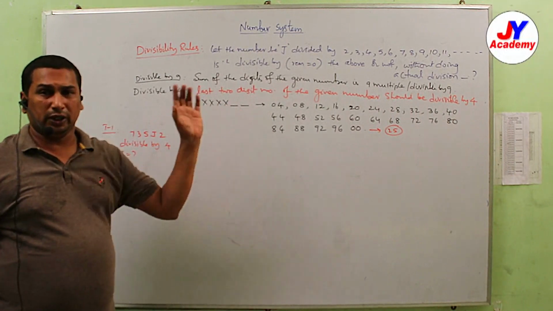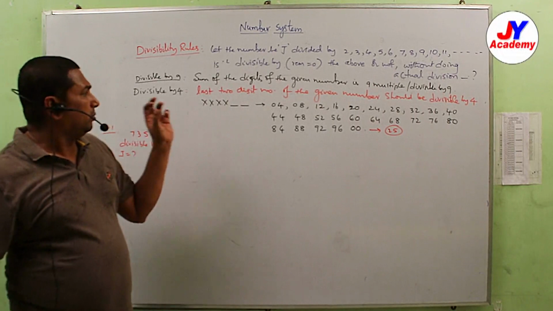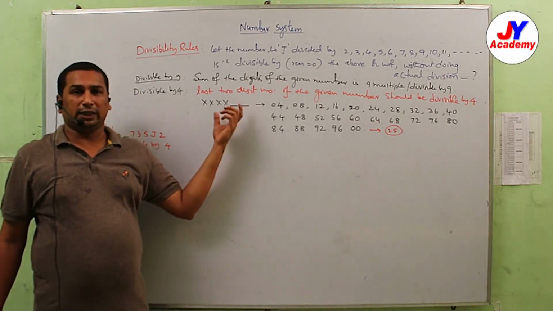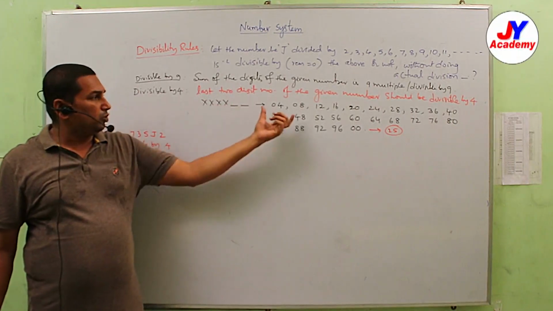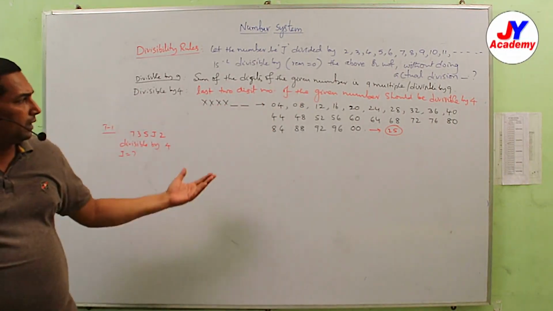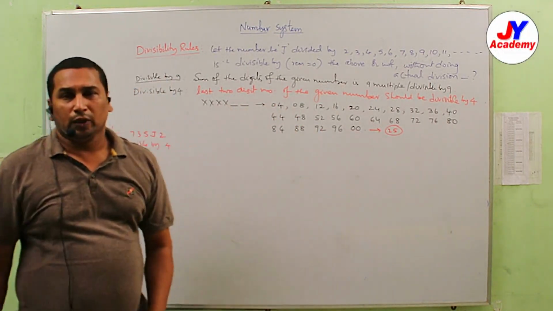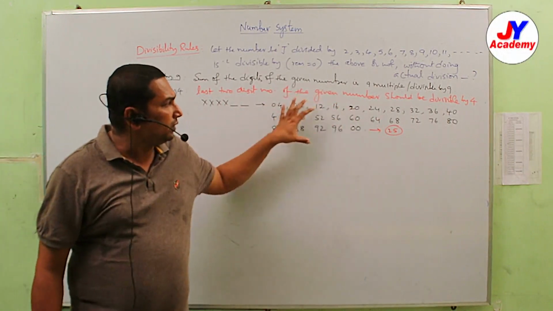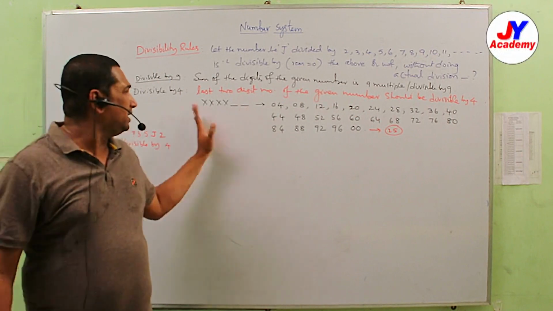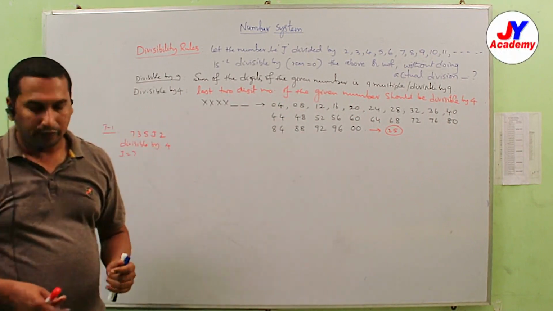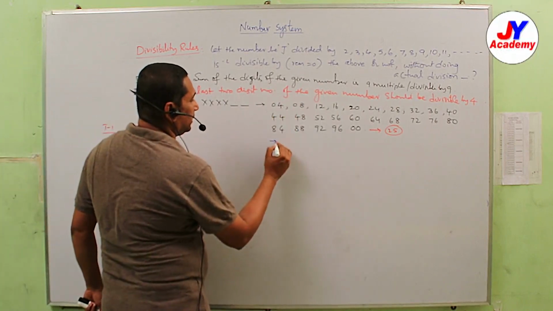We have to observe the ones place and tens place. The number obtained by taking the ones place and tens place should be a 4 multiple. So we'll take from 4 1s to 4 24s and also 4 zeros, 0 0. So any of these 25 values in the ones place and tens place, obviously the number is divisible by 4. Now we'll see some more points based on these 25 values.